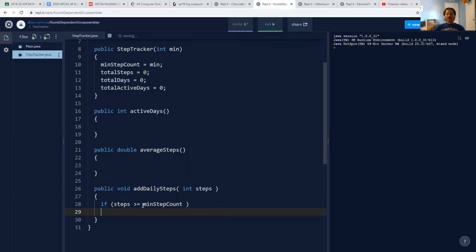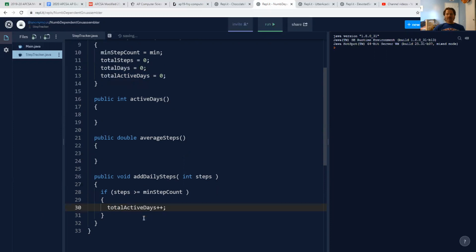So this is an important piece right here because if this happens, then I want to take that variable, total active days, and I want to increment it. So if steps reaches the min step count, I want to count that as a total active day. I also want to do something else with steps.